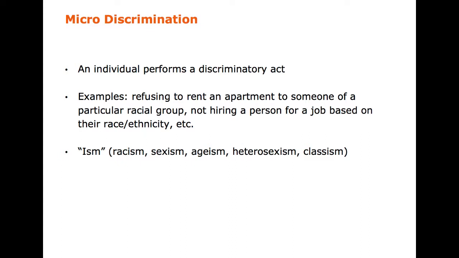So if a person who is in the subordinate class, such as women making a joke about men, that would not necessarily be categorized as an ism. Then there is also the idea of micro-discrimination that is happening at the individual level and not on the broader societal level. So a micro-discrimination is the specific thing or behavior that the individual engages in.